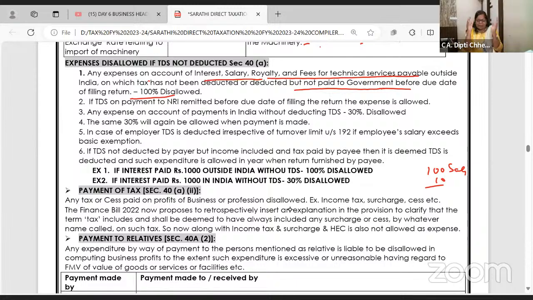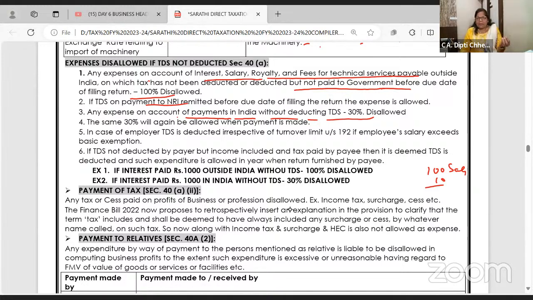So if I make payment outside India and TDS is not deducted, 100% of the expenditure is disallowed. But one thing is sure: TDS can be paid before the due date of filing the return. March you have not paid, but you can pay before the due date of filing the return. Any expense on account of payment in India without deducting TDS, 30% is disallowed.